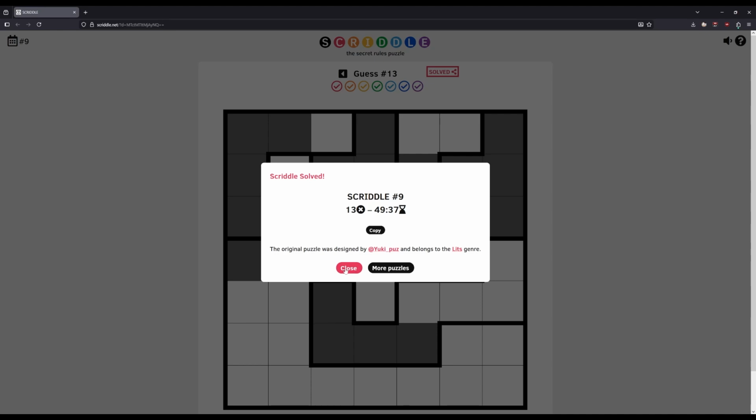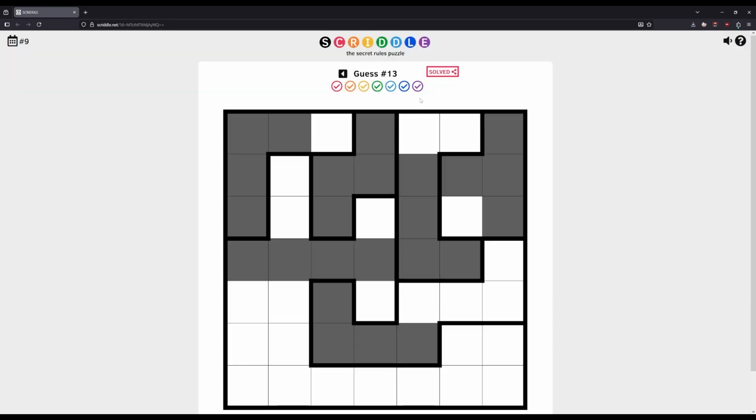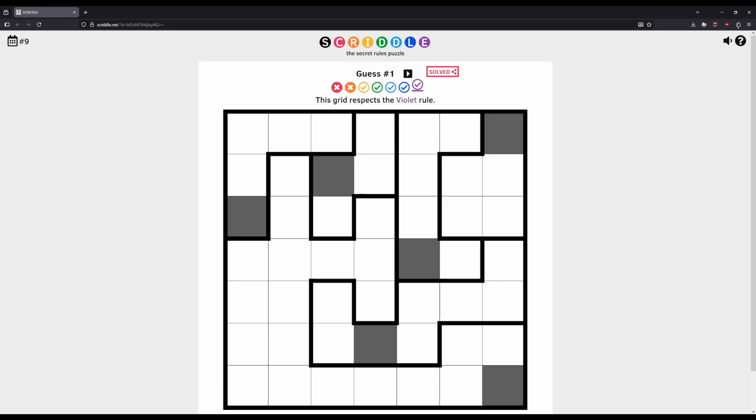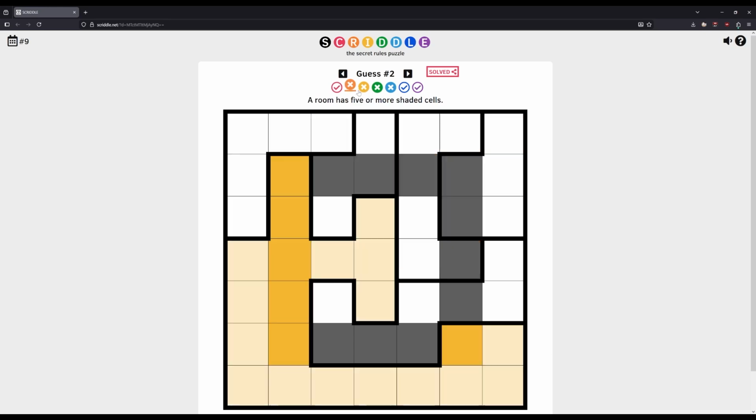Okay. So if I close this, what we can now do is we can actually go back and ask it what the violet rule is, I believe. Yeah, or if it's broken, we can ask it. So the shaded cells are divided. This was correct. We knew they needed to be contiguous. We knew that this rule was 3 or less shaded cells, so absolutely correct there.